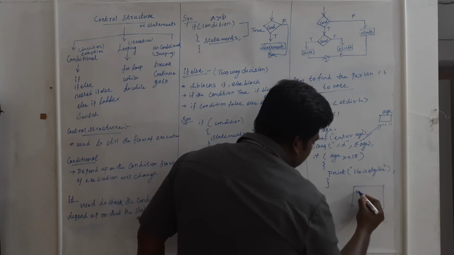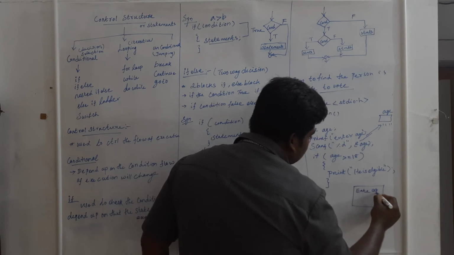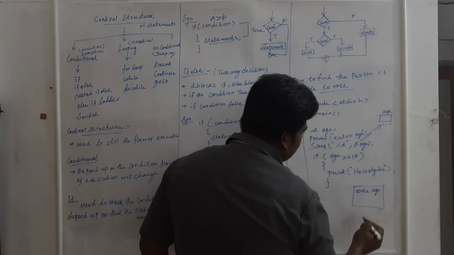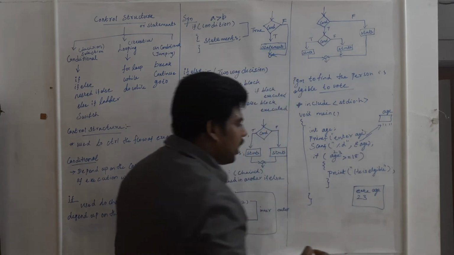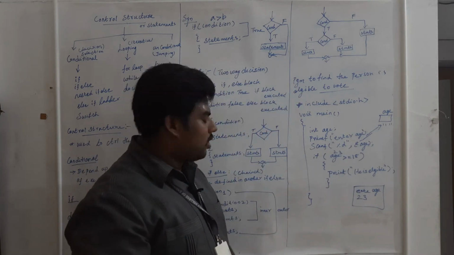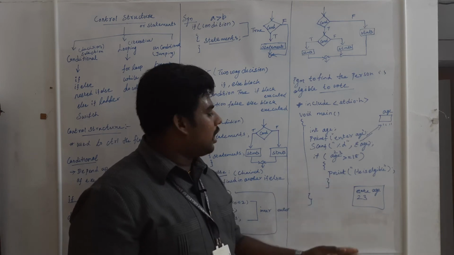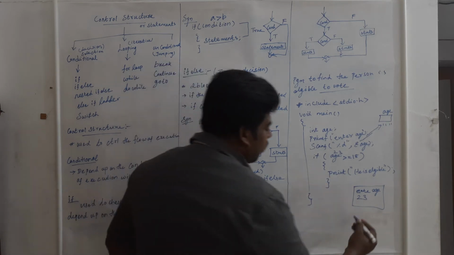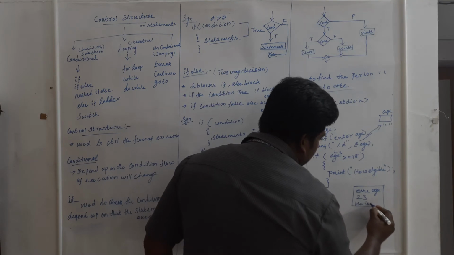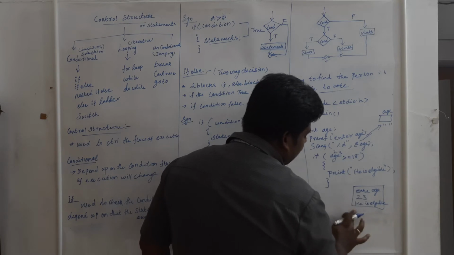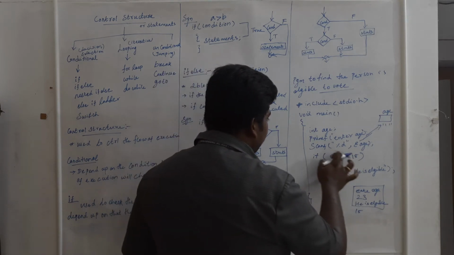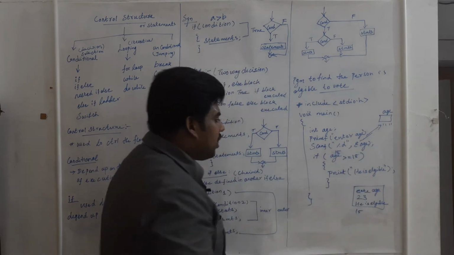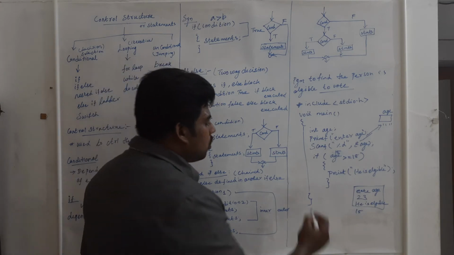Suppose in the output screen, enter age. I am giving 23 for example. Here it will check the condition whether 23 is greater than equal to 18. Whether the condition is true. Yes, the condition is true. So it will print he is eligible. Suppose I am giving the age as 15. What will happen? Here it will check the condition, 15 greater than equal to 18. Condition false. So what will happen?